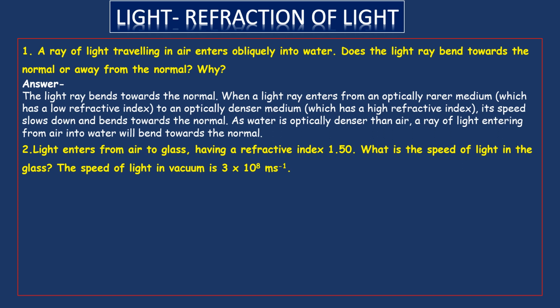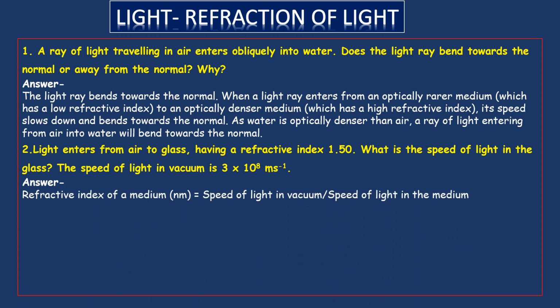That means refractive index of glass with respect to air. Now, what is the speed of light in the glass? The speed of light in vacuum is already given. It's 3 times 10 power 8 meters per second. Now, from this data, we have to find out the speed of light in the glass. So definitely glass is a denser medium. The speed of light will be lesser than the speed of light in vacuum. Let's see what's the speed of light in the glass.